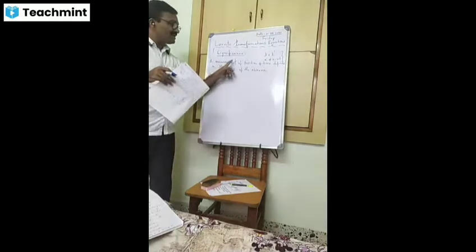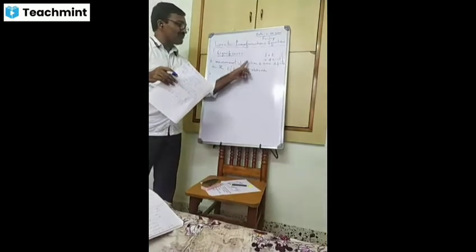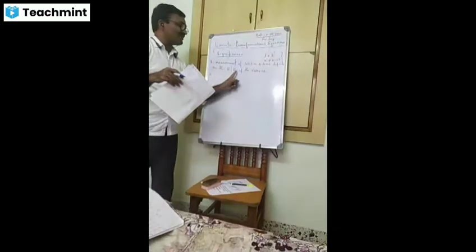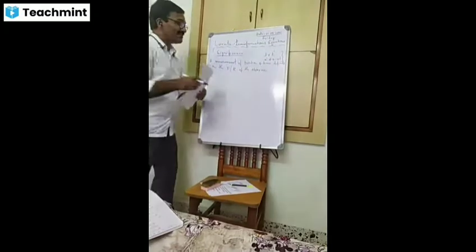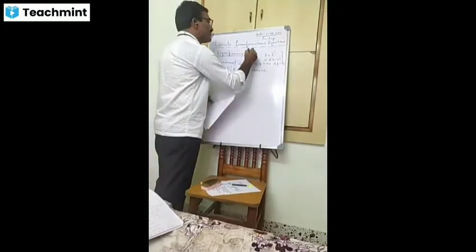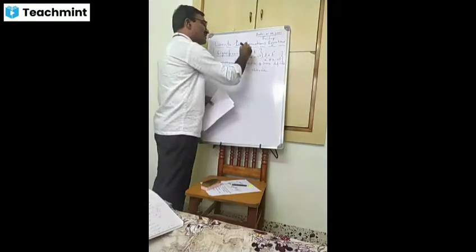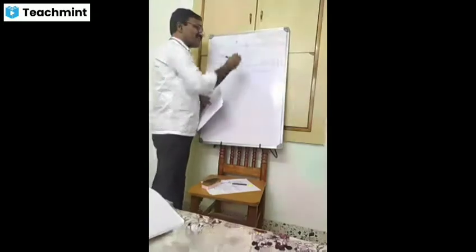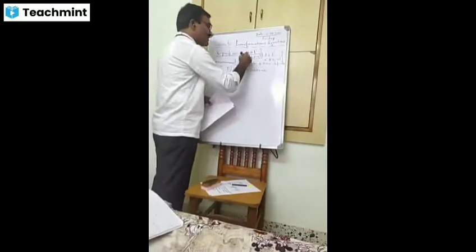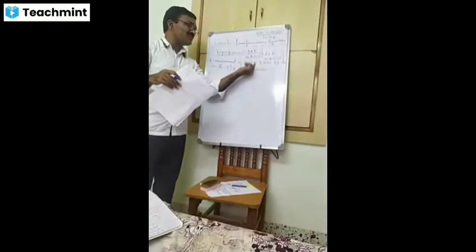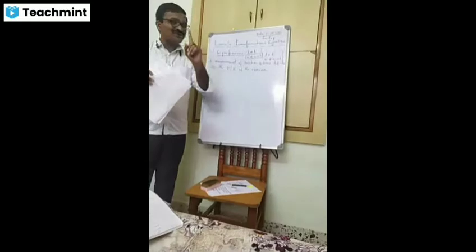Measurement of position and time depends on the frames of reference of the observer. That means t is not equal to t dash, and x dash is not equal to x minus vt. So the magnitude of the time in one frame and another frame is different, and the magnitude of the position in one frame and another frame is different. That's why we write that measurement of position depends on the frames of reference.